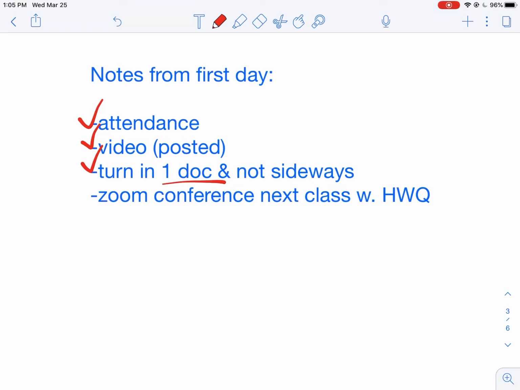Also, when we turn in our documents, let's try and make it one document instead of 3 separate picture files. One way to do that is to take the pictures and copy and paste them into a single Notability document and then turn in the assignment from Notability. And also, let's make sure our pictures aren't sideways. You probably got some of my notes on there sideways. I think it's just because your screens are locked or whatever. If you take a picture, just make sure the picture's upright when you upload it. Let's try and get that into one document. Okay.